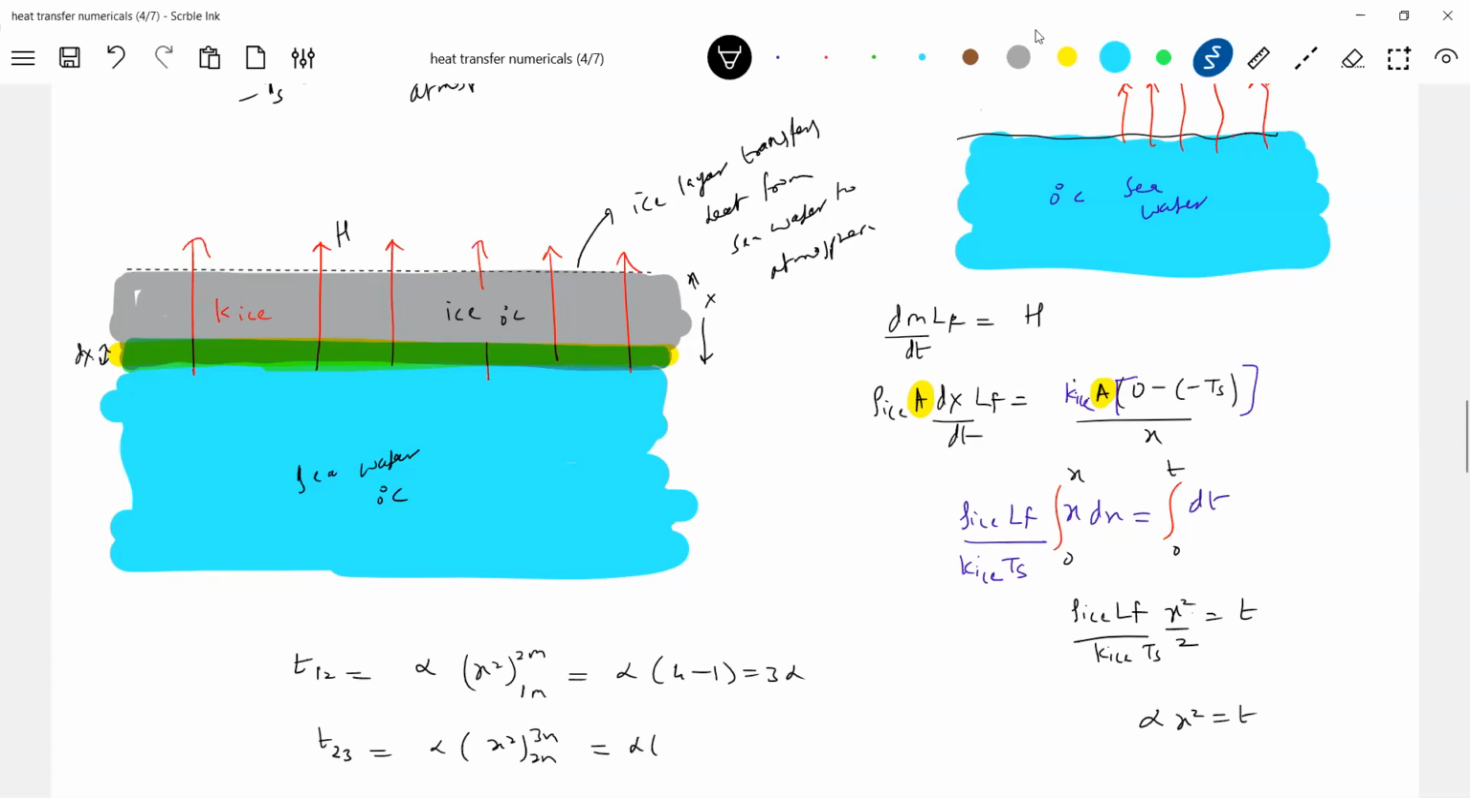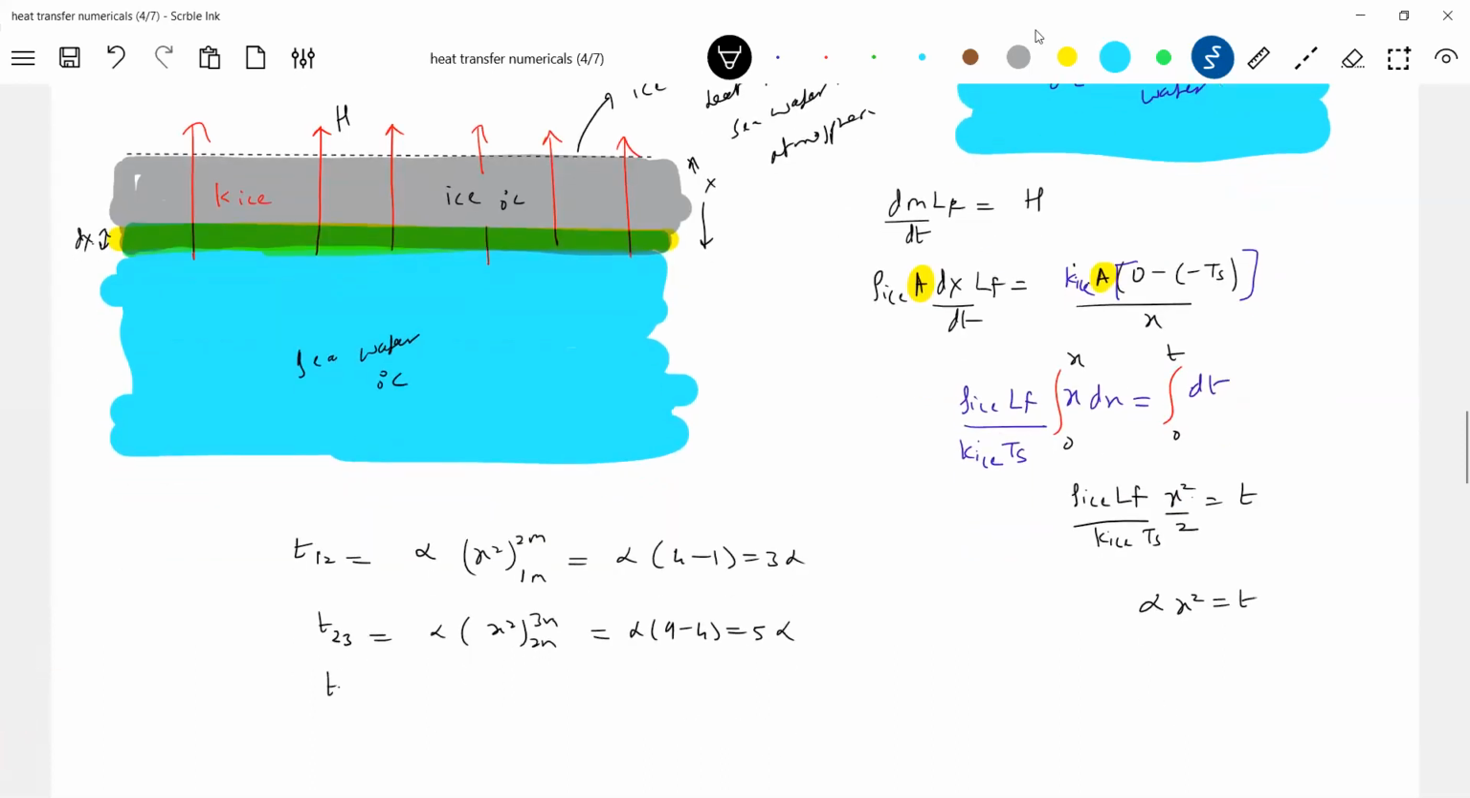How much will it become? 9 minus 4, 5 alpha. The time taken for the thickness of the layer to increase from 3 meter to 4 meter will be alpha times 4 squared minus 3 squared, that is 16 minus 9. Okay, look at this time.